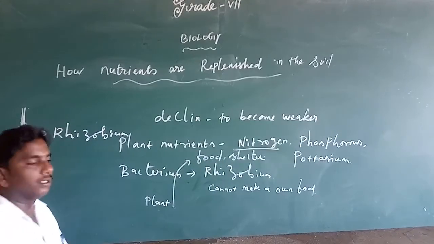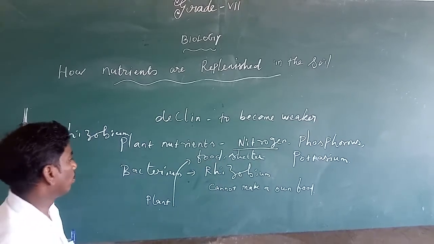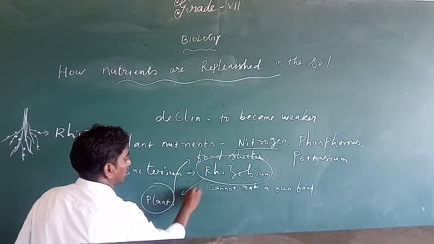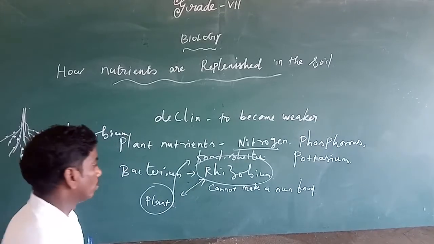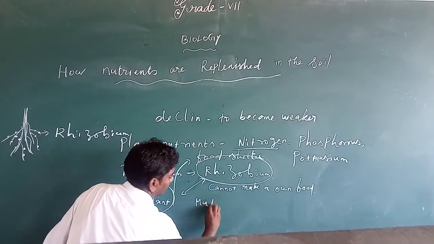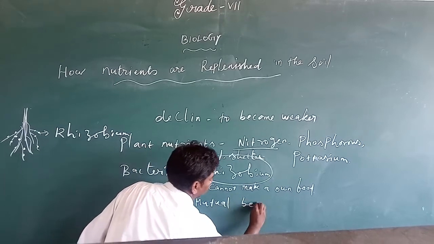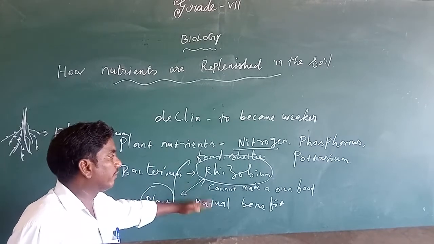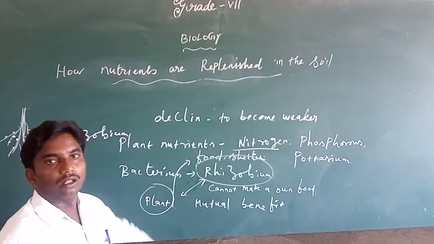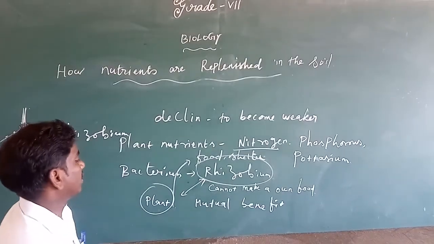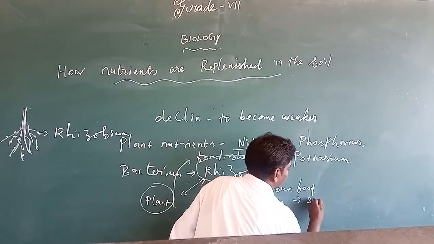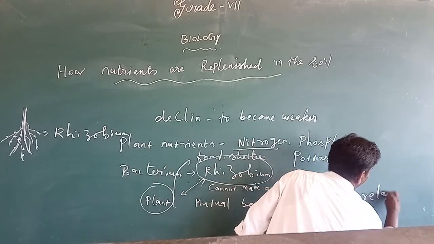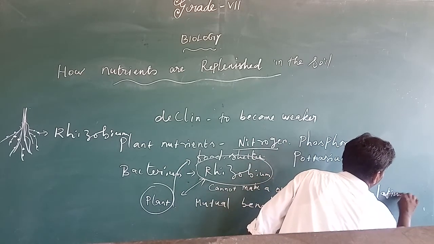Now both organisms, the plants as well as the rhizobium, get benefited. So there is mutual benefit. Both organisms get mutual benefit from one another. So that is called the symbiotic relationship.